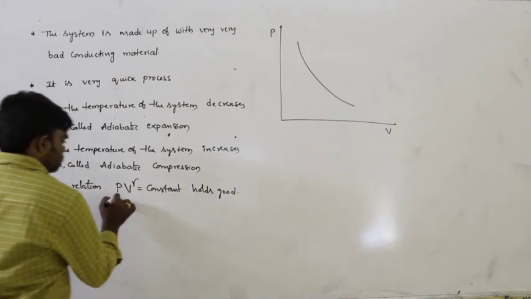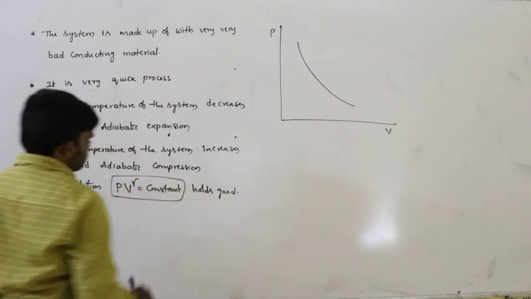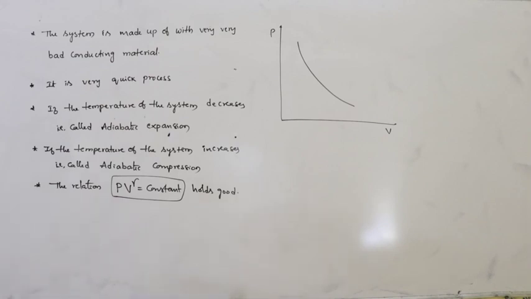How does this relation exist? Let us derive this relation.